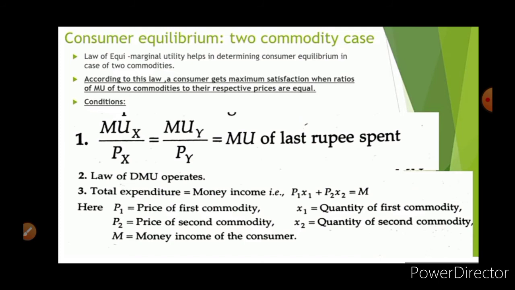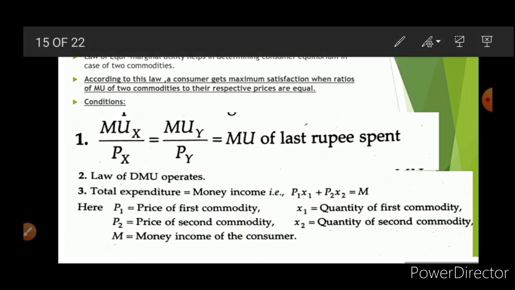Now, consumer equilibrium in case of 2 goods. When we explain consumer equilibrium in case of 2 goods, it is always explained with the law of equimarginal utility. According to this law, a consumer gets maximum satisfaction when the ratios of MU of 2 commodities to their respective prices are equal. That is, MUX upon PX is equal to MUY upon PY.